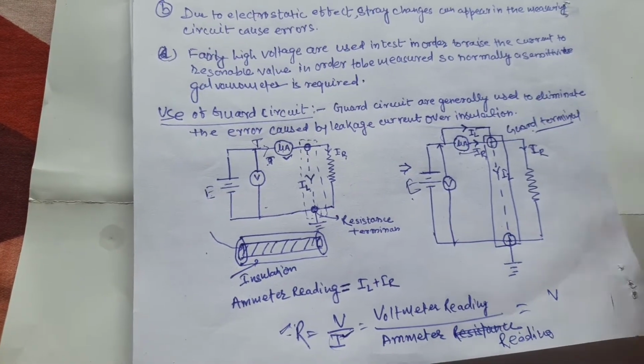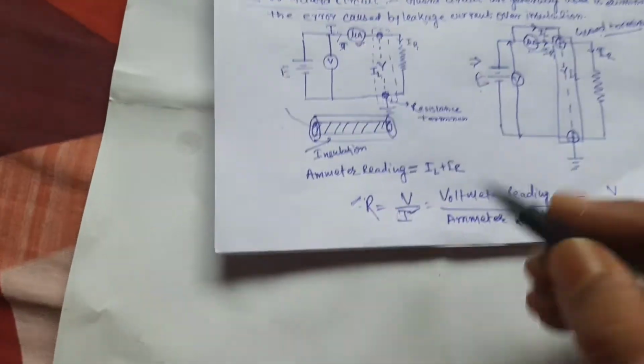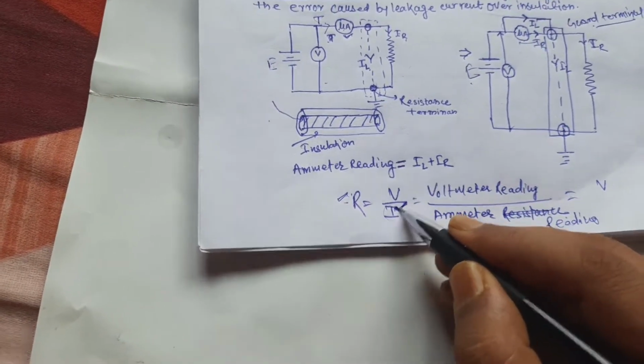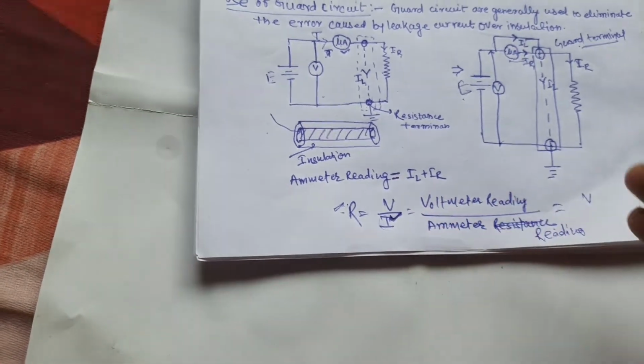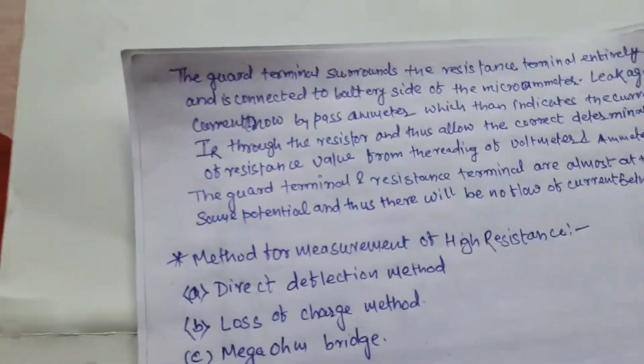And in the current measurement you use a sensitive galvanometer that measures a microcurrent. So what is the function of the guard terminal?